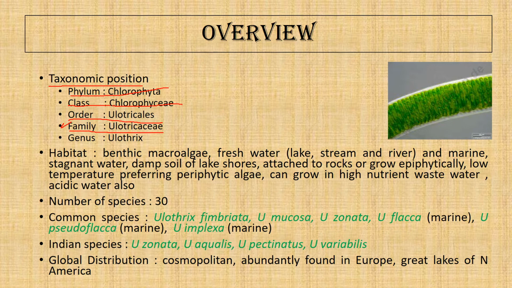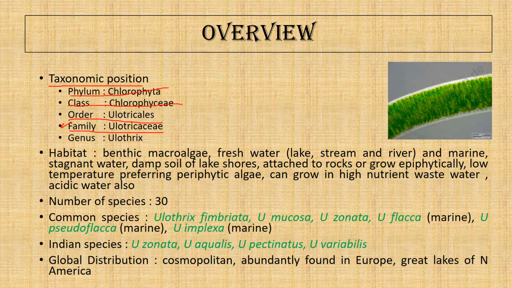And all the Eulotrichaceae algae have cells, each cell having a single nucleus, a single chloroplast with one or more pyrenoids depending upon the species, and they mainly reproduce sexually by isogamy, and that is heterothallic type, means two different parents will be there for the gametic fusion.